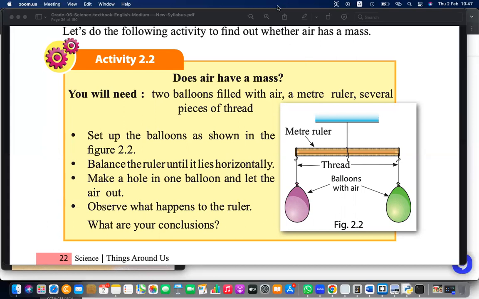But you have to do so. What will happen if you try to poke into the balloon to make a hole? Normally, what will happen? Is it making a hole or doing something else? No. So what will happen?